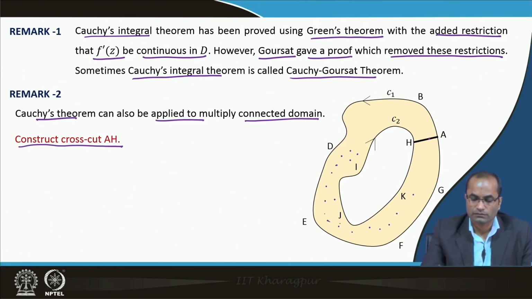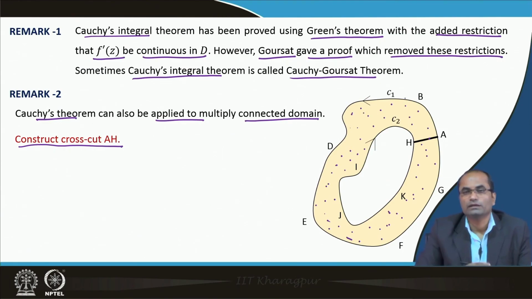The outside curve C1 for instance does not contain only the region where the function f is defined or analytic. So, this is the domain where the function is given to be analytic, and then we want to apply the Cauchy theorem. Directly we cannot apply because of this multiply connected domain.